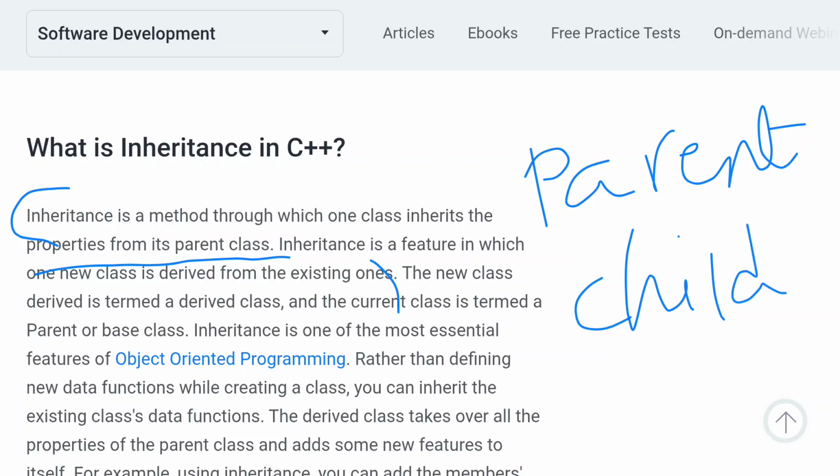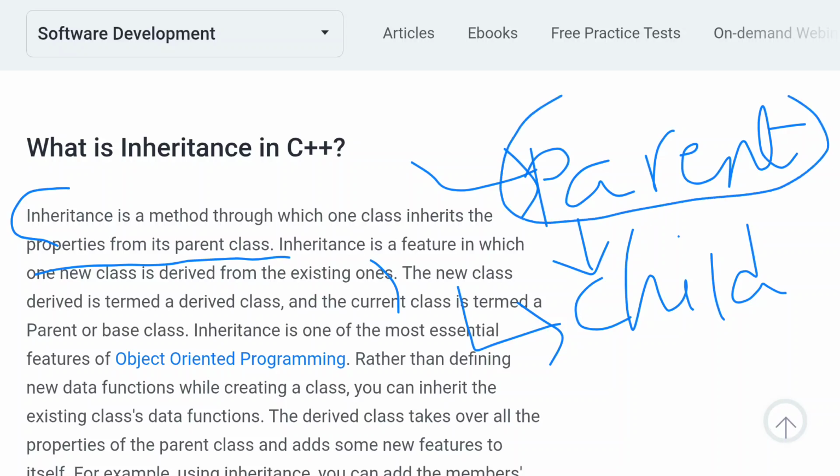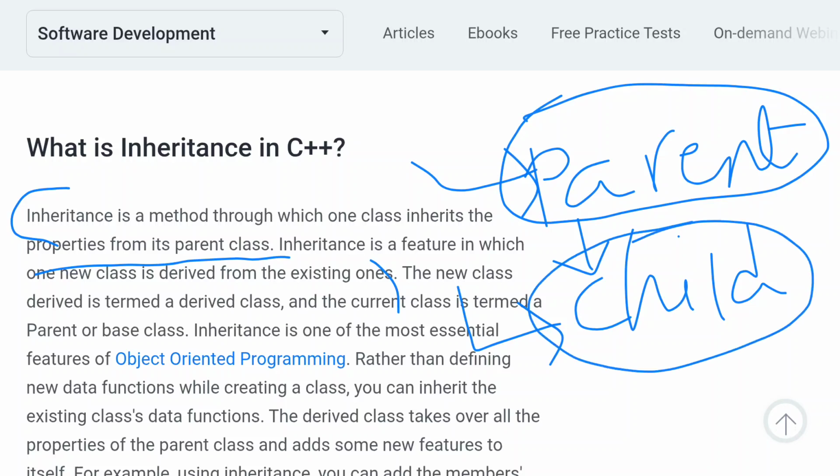The parent class represents the base class, and the child represents the derived class. In a parent class we have the attributes and methods, and we derive those attributes and methods to the child. This is the main definition of inheritance. We can call the parent class the base class or existing class, and the child class the derived class. These are the two main categories you should understand.